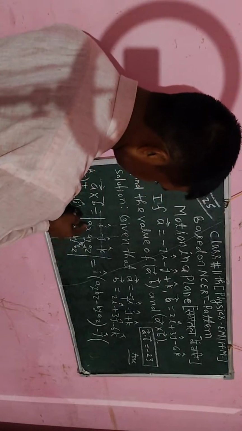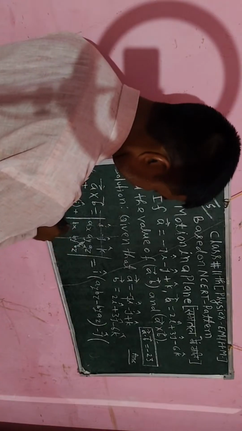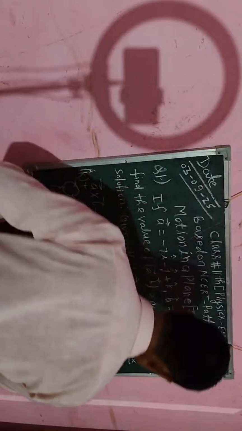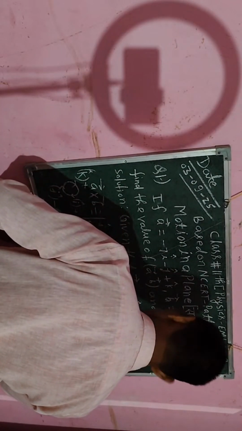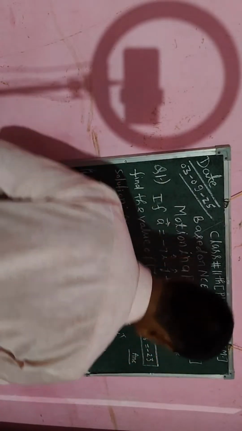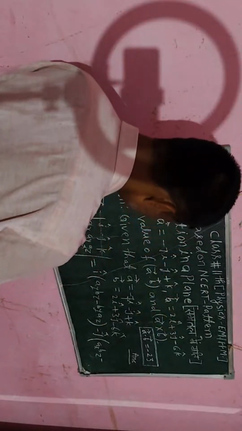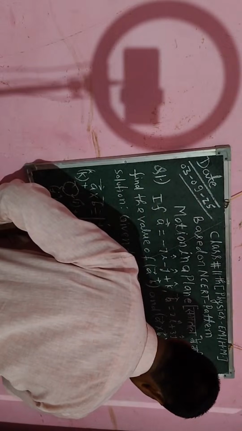Okay, so I will take cross multiplication: ax bz minus bx az. So here I have to write ax bz minus bx az.